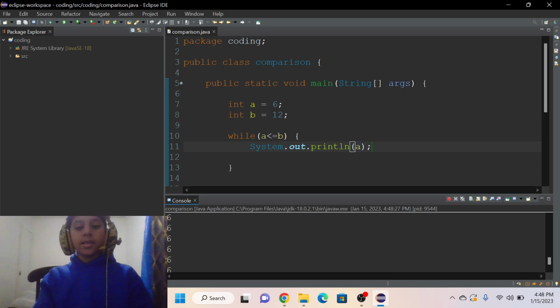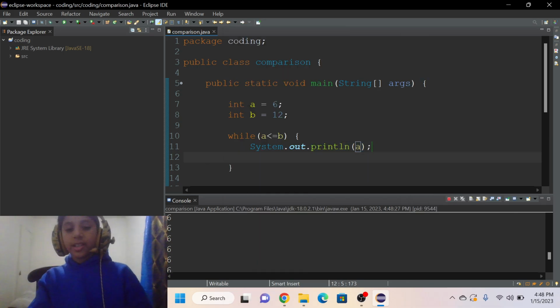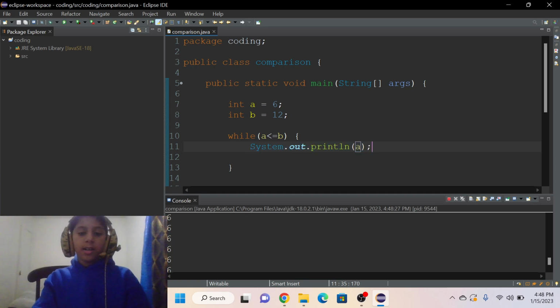That's because we're printing inside the while loop. And you know what loops mean, right? It will keep repeating the condition you wrote after the while loop. So it's just like a for loop.